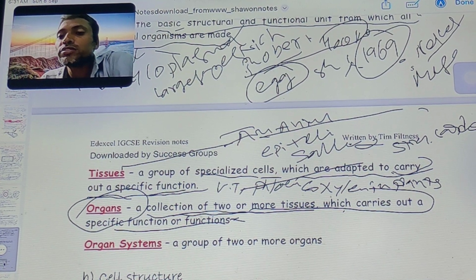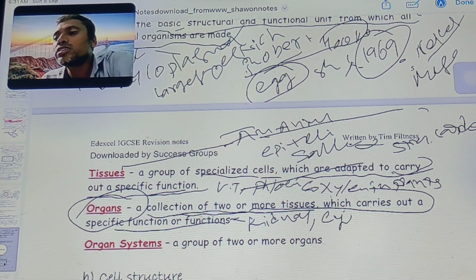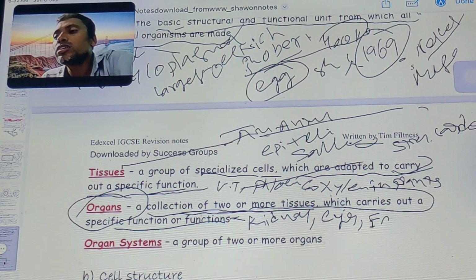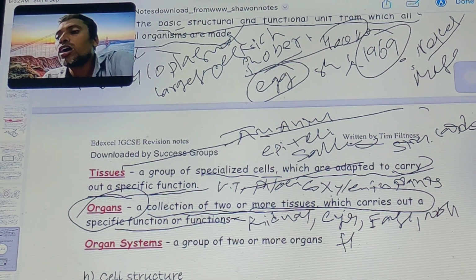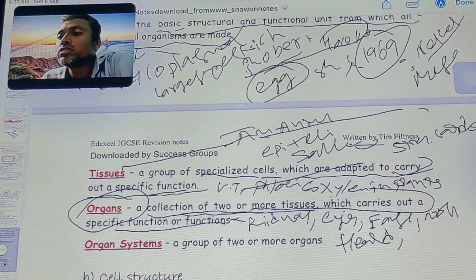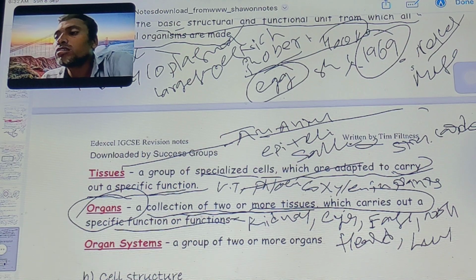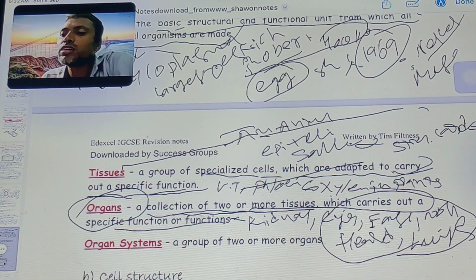For example, the kidney, eyes, ears, nose, heart and lungs. Some are internal organs and some are external organs. Many organs are there.